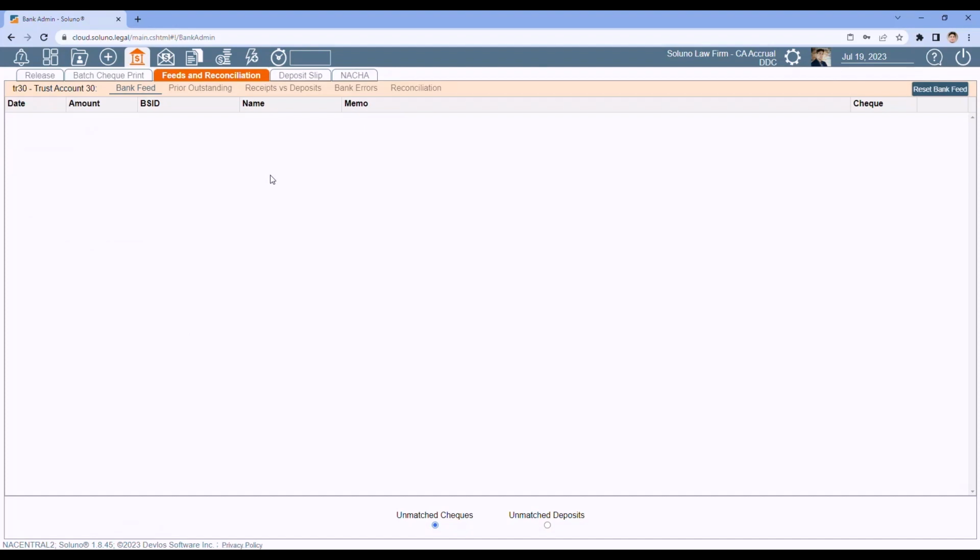So the bank feed is just a matching. It does not import transactions from the bank feed into Soluno. It just matches the transactions it finds in the bank feed to those existing transactions within Soluno itself. And use the bank feed tab to find those missing transactions. If they're truly missing, add them in. If they're duplicates of existing ones, then delete the duplicate.